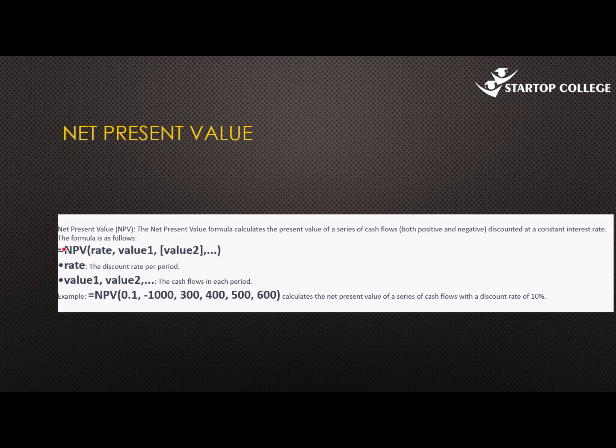But now Excel has come in and has made it simpler for us, and we have a simple formula that you can just type in and get your NPV in one fell swoop. So the NPV formula calculates the present value of a series of cash flows, both positive and negative, discounted at a constant interest rate. The formula is as follows. So you write NPV, open brackets, write the discount rate first. So if it is 8%, 9%, whatever it is, first.